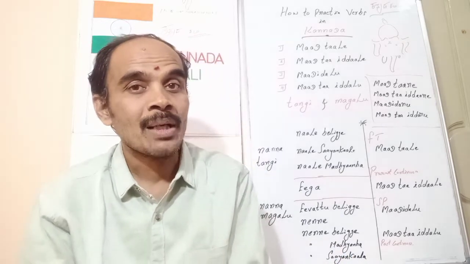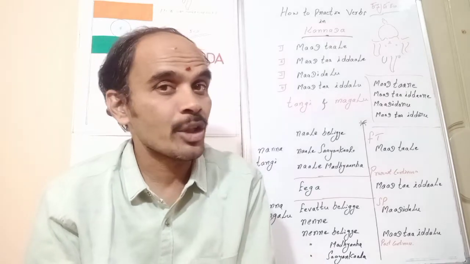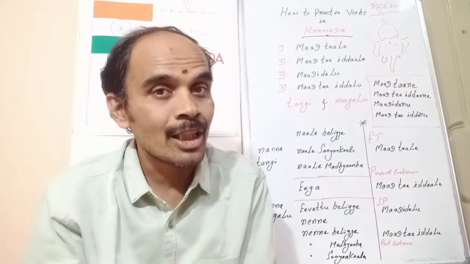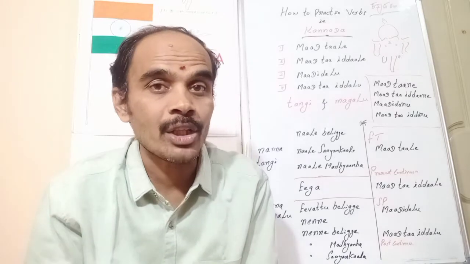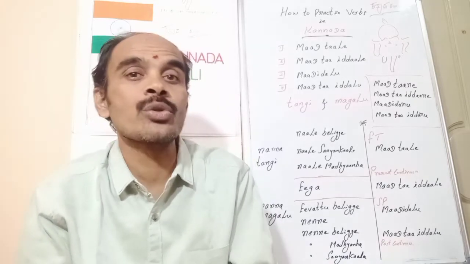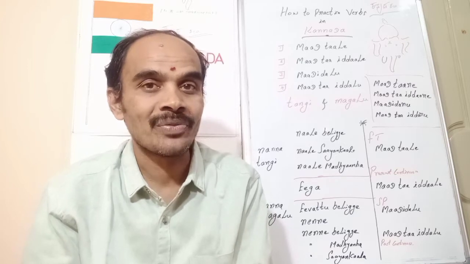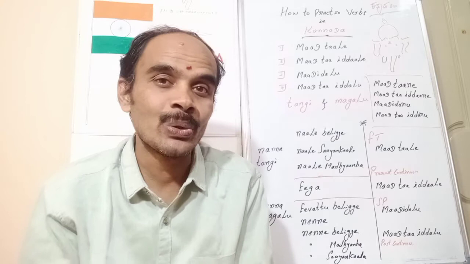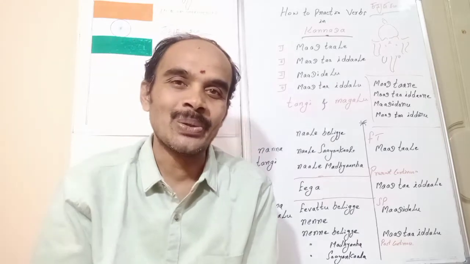But after completion of the work, which tense do I have to use? I need to use simple past, that is MaaDidaLu. And if I want to narrate that she was doing, in the past continuous form, then what do I have to use? That is MaaDtaaIddaaLu, maadu plus ta plus iddaLu.